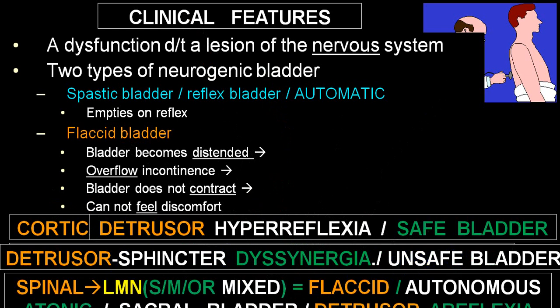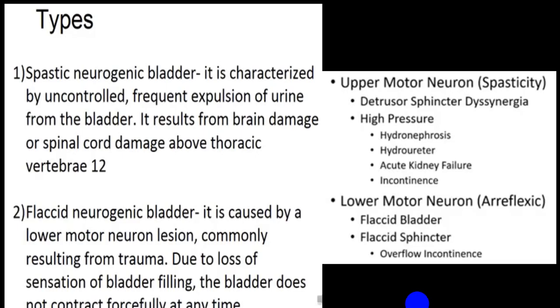And in case of a lower motor neuron variety, it is called flaccid, autonomous, atonic, or, as there is damage to the sacral center, we call it sacral bladder, and there is a completely flaccid bladder. That's why it is also called detrusor areflexia. The person cannot voluntarily evacuate the bladder. So that is classical lower motor neuron.